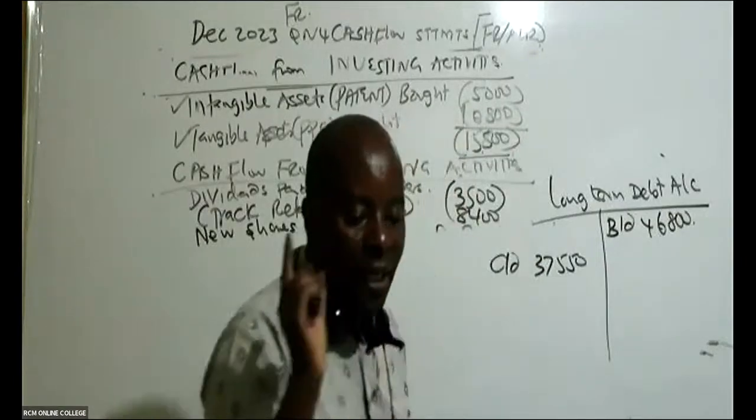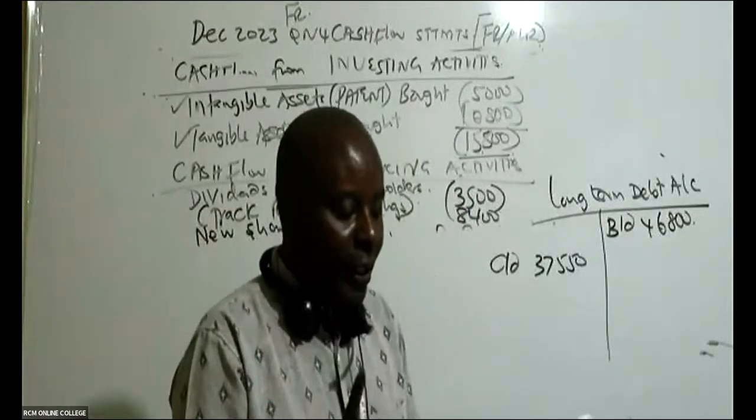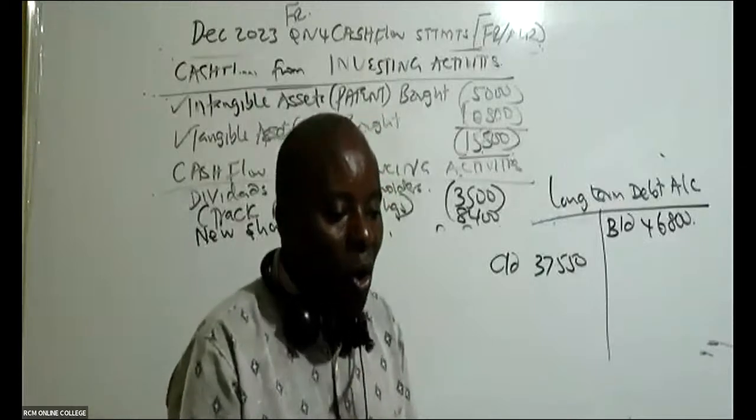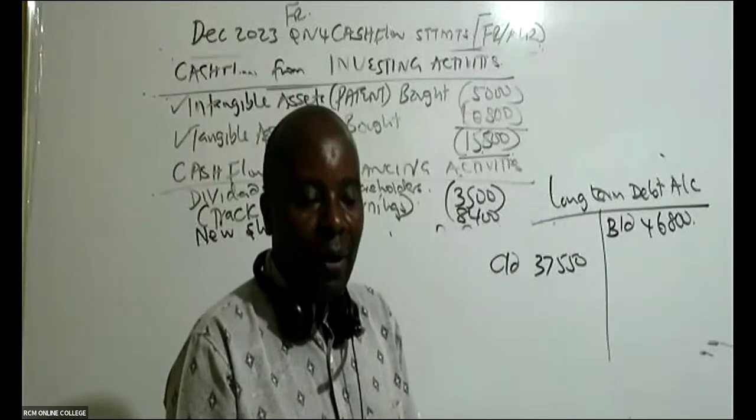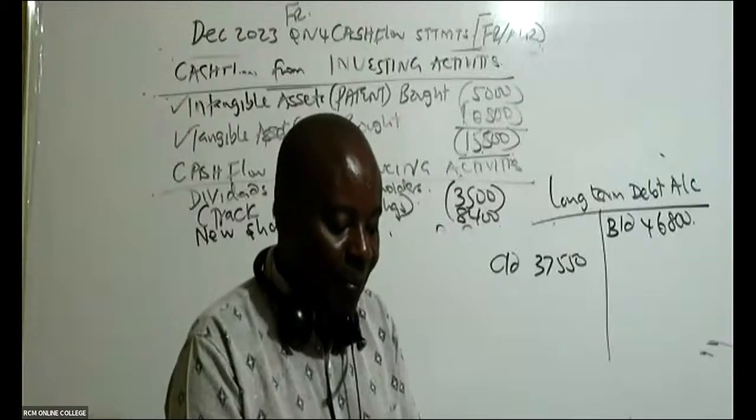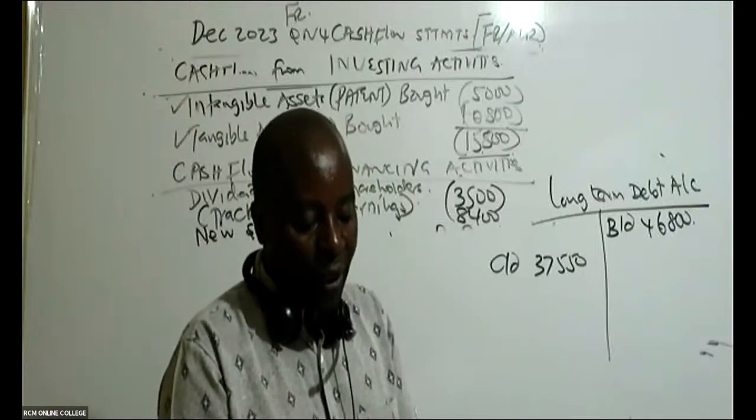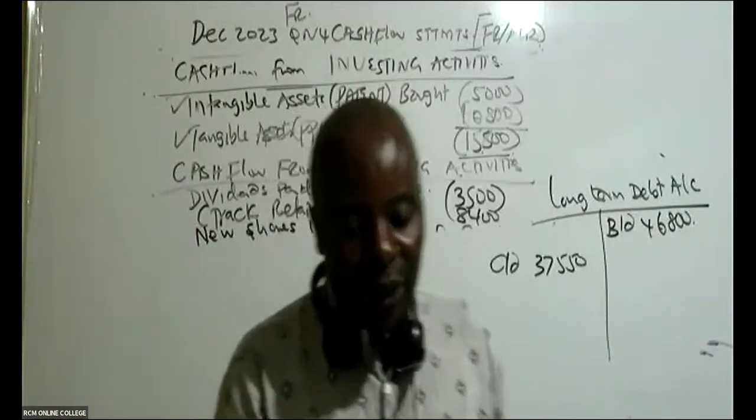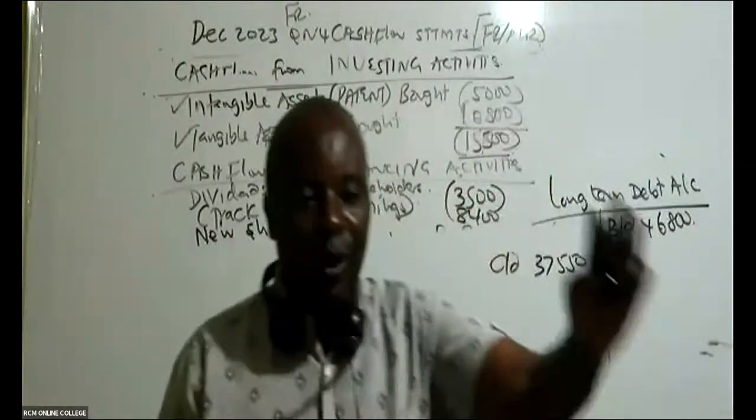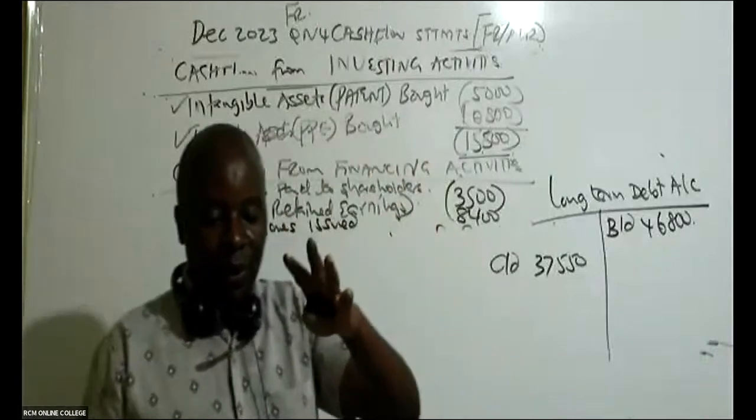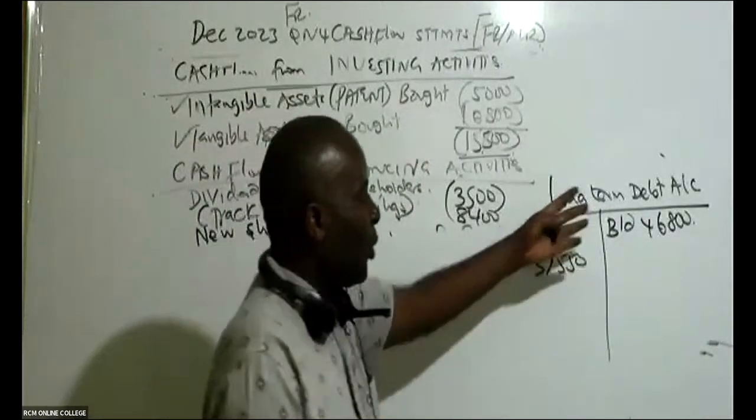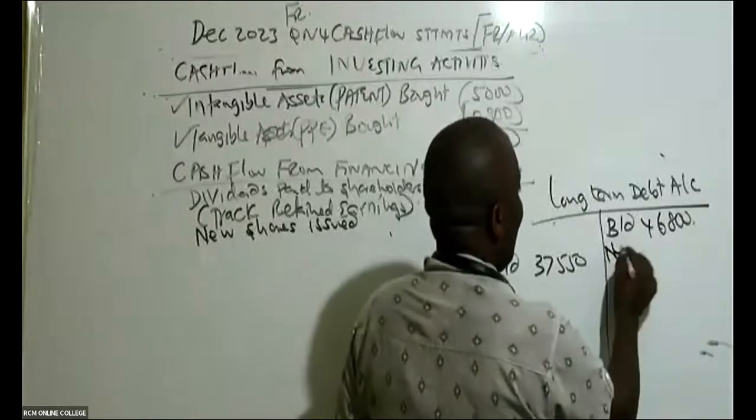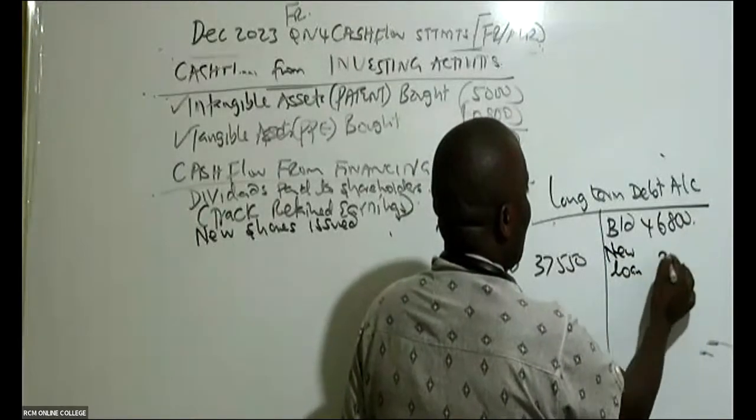And then in the year, we are told that we issued new loan notes. Are you able to see note number 3, where they're saying that the company repaid some borrowings which had matured during the year and they issued new loans amounting to 3,000? Is there somebody who is able to see that note? We issued new loan notes. That must come here, new loan, 3,000.